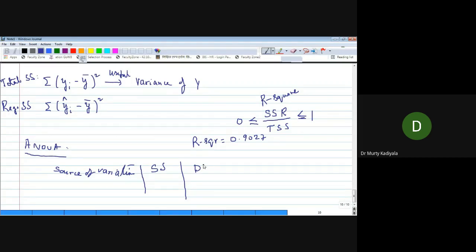Next is DF. What do you get if you divide SS by DF?